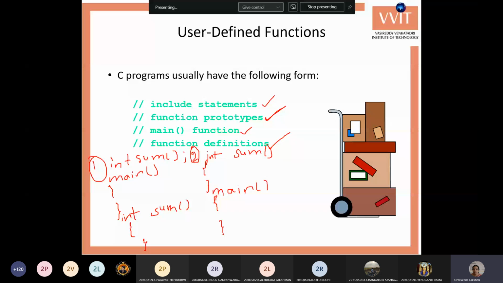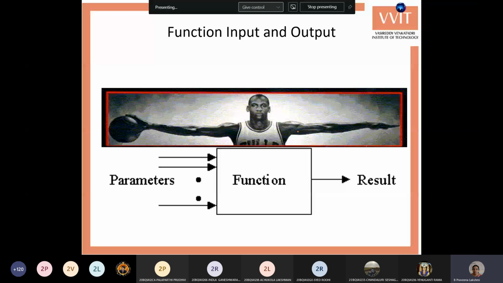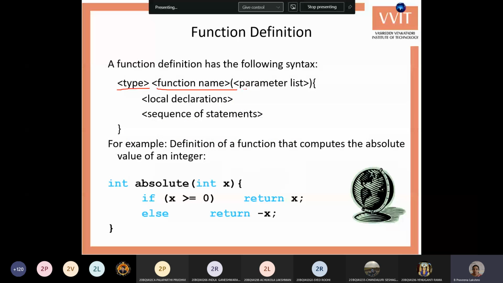Next, a function takes parameters as input and gives the result of the function as output. For the function definition we write the return type of the function, the function name, and the parameters list. The parameters list includes the data type and parameter name. Then you can write the local declarations of the function, and then the statements required for the function, and close the bracket. In the example, int is the return type of the function, then the function name, and here you can write the parameter, that is the input value for our function.